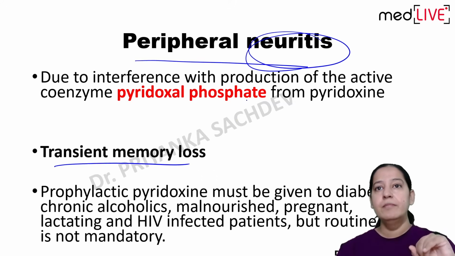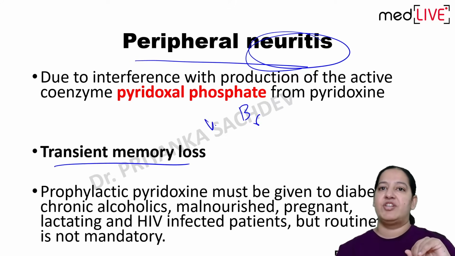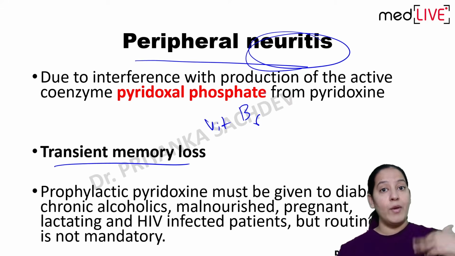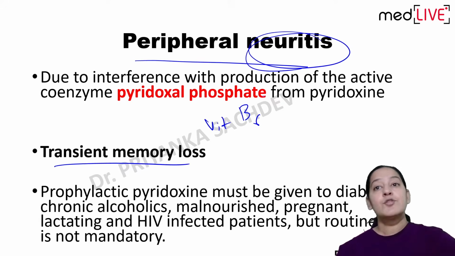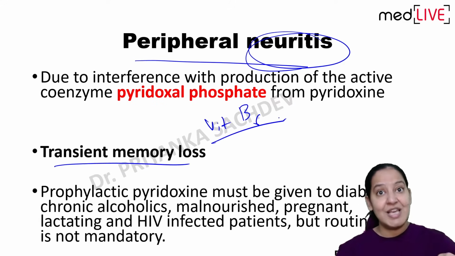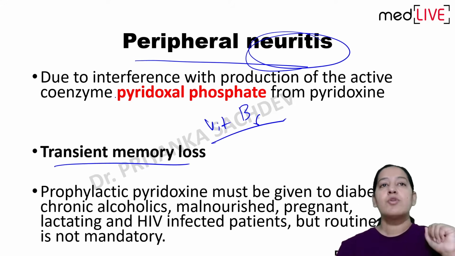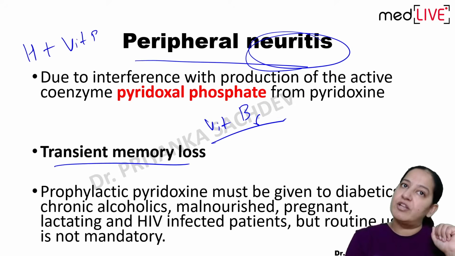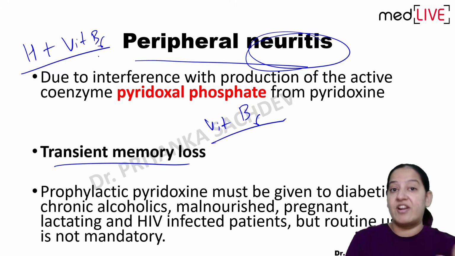To prevent it, we give vitamin B6 to the patient. How does it cause peripheral neuritis? When the patient takes a tablet of isoniazid, after going in the blood it inhibits vitamin B6. So because of vitamin B6 deficiency, the patient will have peripheral neuritis. So along with the isoniazid tablet, always give vitamin B6 for the prophylaxis of peripheral neuritis.